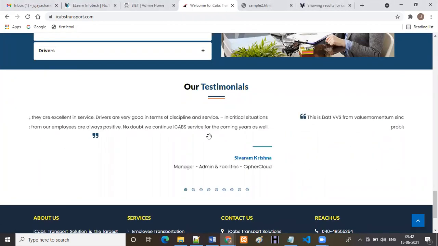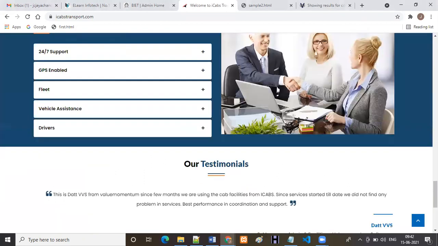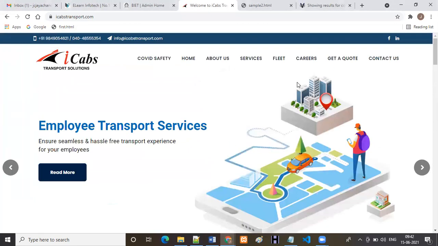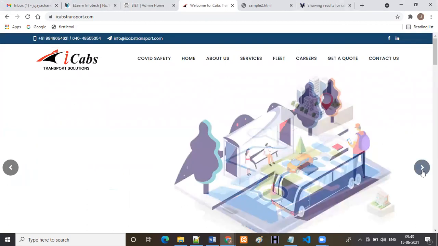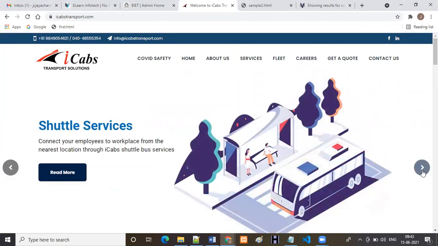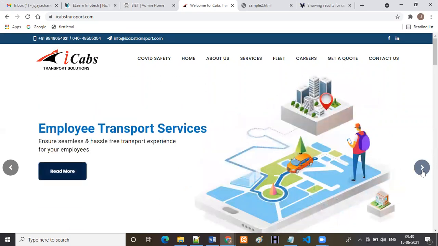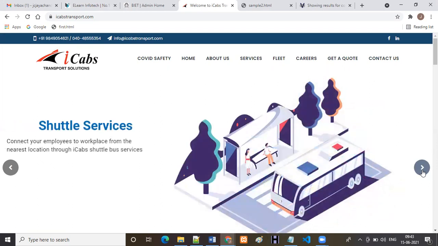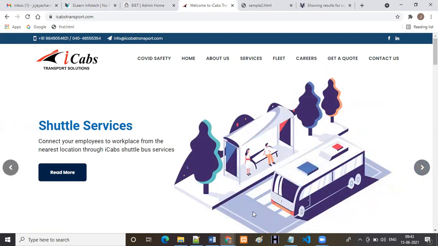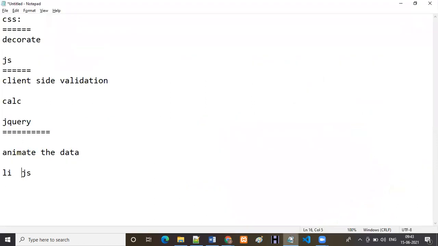After some time gap, these testimonials move automatically. At the same time, in this slider you can observe that at one time the text comes from the right side, then top, left and bottom. Internally we write some timing, so depending upon the time it appears from one side: left, top or bottom. Like that, different types of things we perform with the help of jQuery. Whenever you observe any type of animation in any website, you can simply understand that it is built with the help of jQuery.